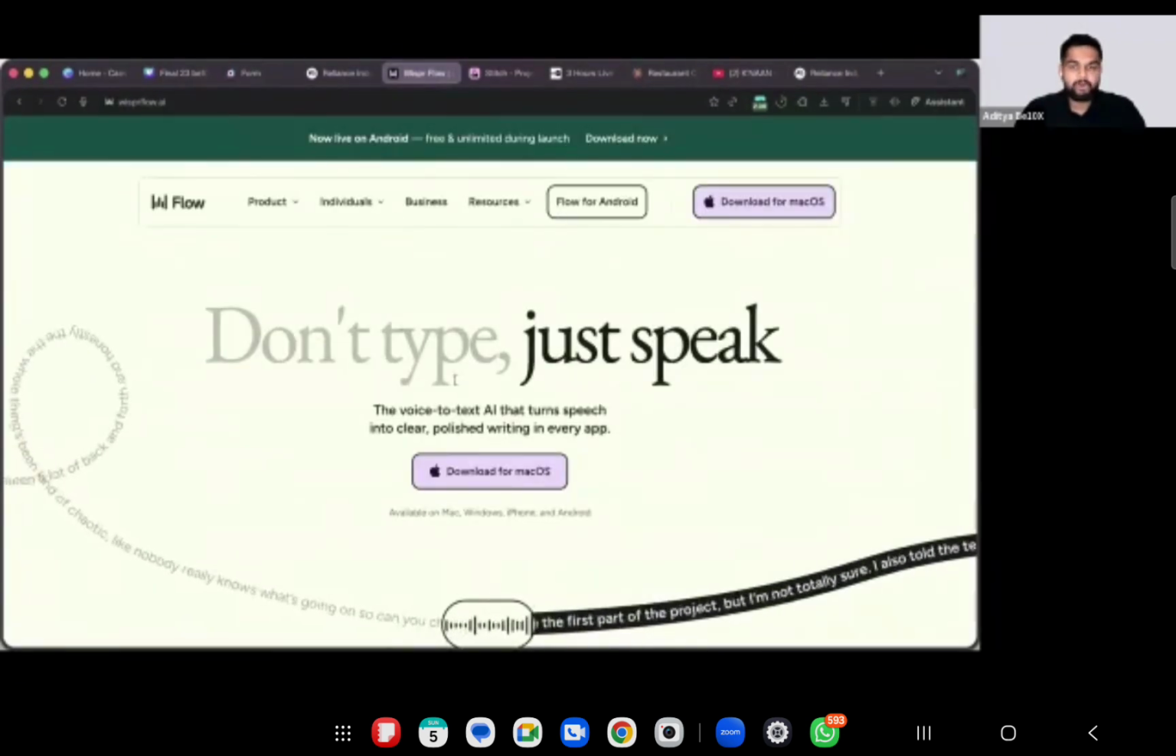So just go to the Whisperflow website, and once you go there, you can download it for your mobile phones. You can download it for your Windows. You can download it for your Mac, right? I have downloaded it already and installed it. And once you install it, you just have to set a key. In my case, this is the FN key, the function key, right?